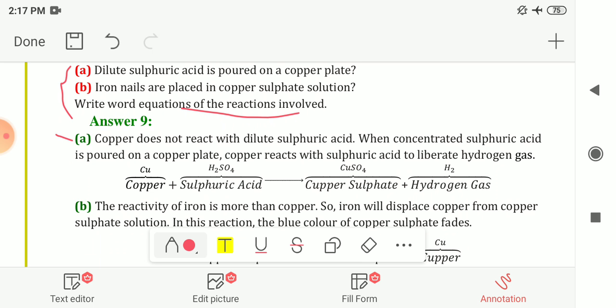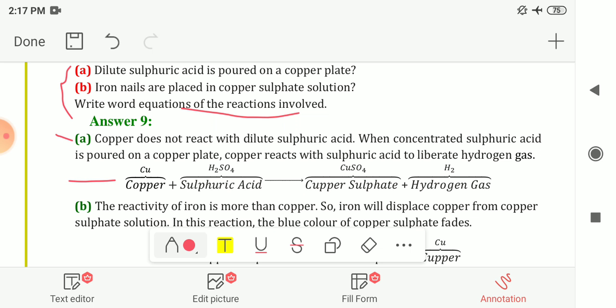So copper does not react with dilute sulfuric acid. When concentrated sulfuric acid, that means the solution in which the percentage of sulfuric acid is more, that is known as concentrated sulfuric acid, is poured on a copper plate, copper reacts with the sulfuric acid and it liberates hydrogen gas.